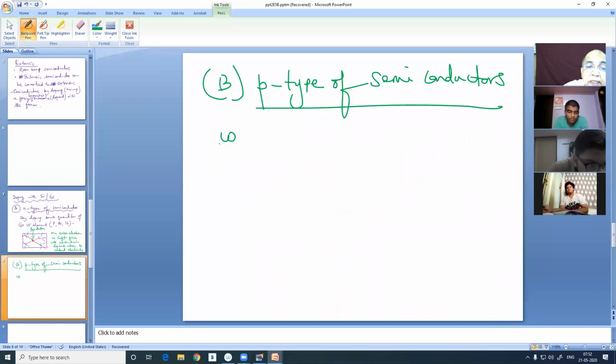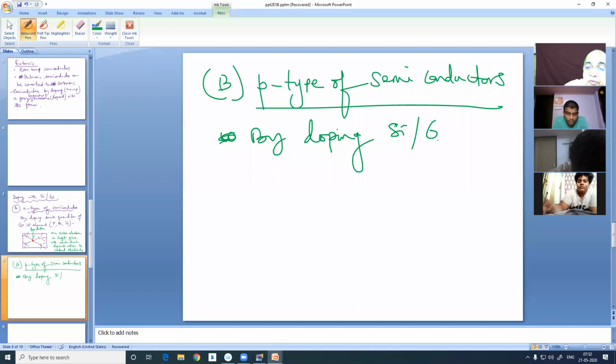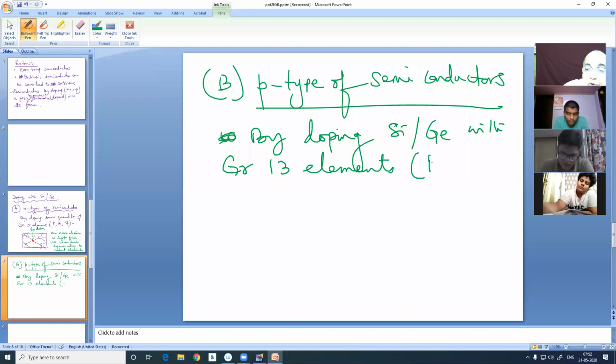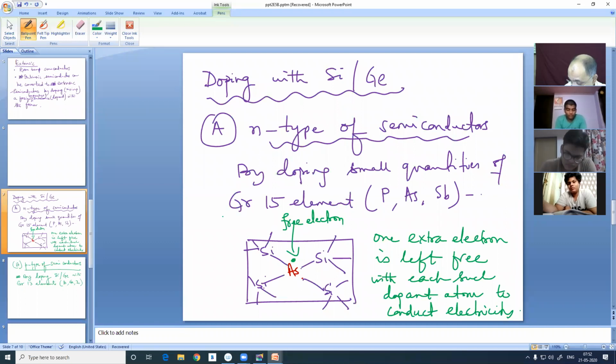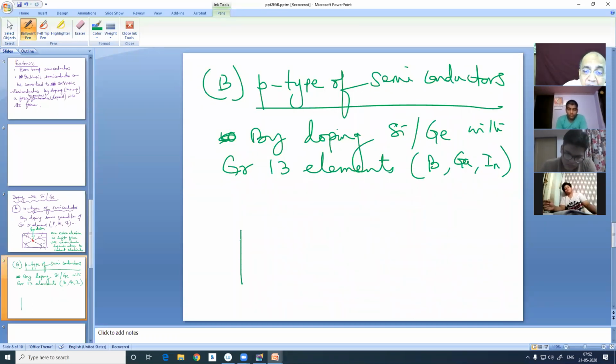By doping silicon or germanium with group 13 elements, particularly boron, aluminum is usually ignored. It is a metal. Gallium, indium, thallium is also ignored. Now, if you draw the diagram, how is a positive hole created?